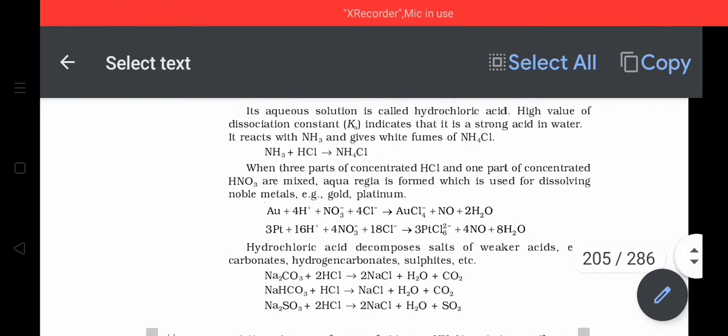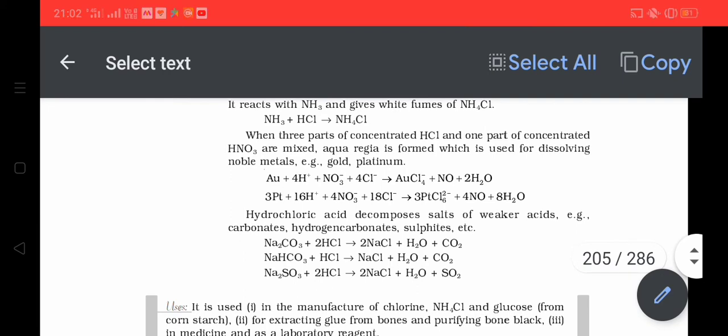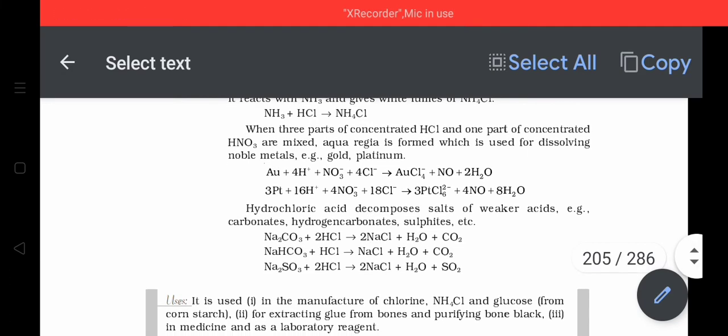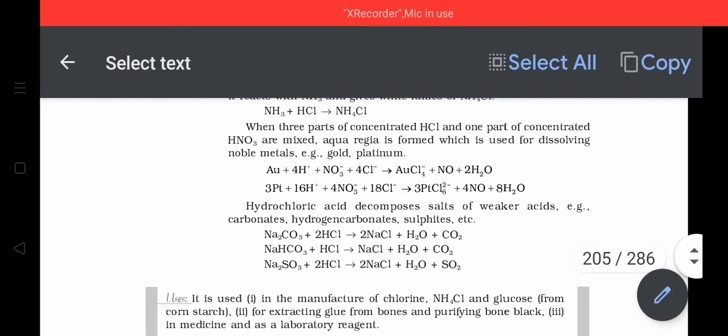ions are identified. Moreover, this HCl is a strong acid when it combines with nitric acid, 3 parts of HCl and 1 part of HNO3. It is called as aqua regia. This aqua regia is very strong acid. It can easily dissolve very least reactive, you can say, noble metals like gold and platinum.